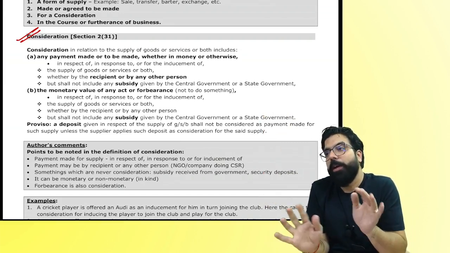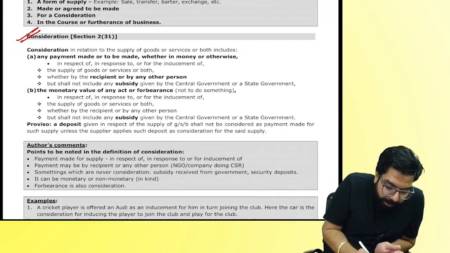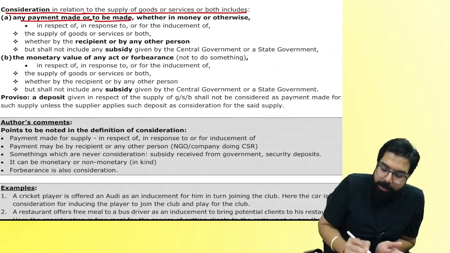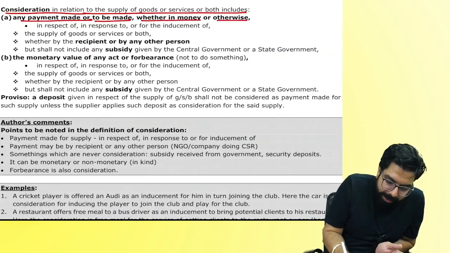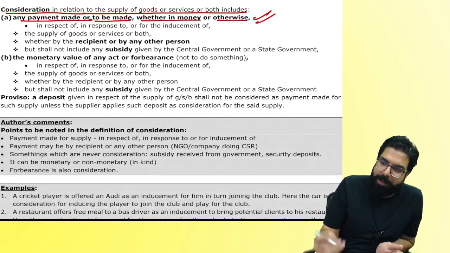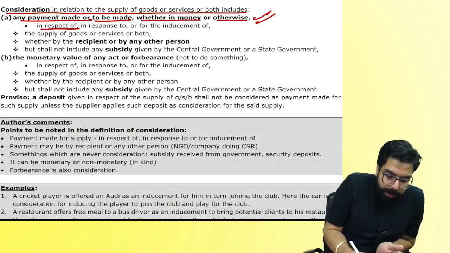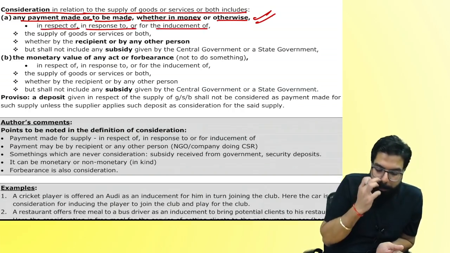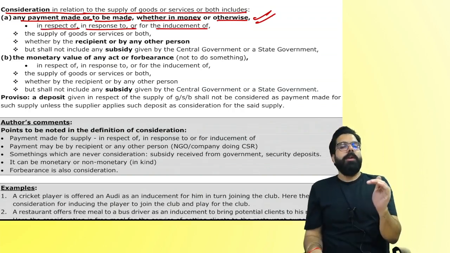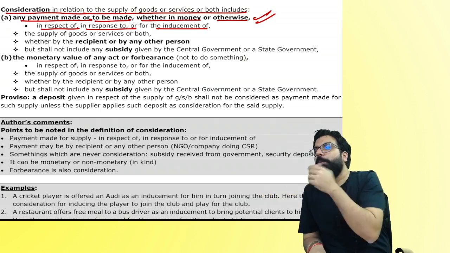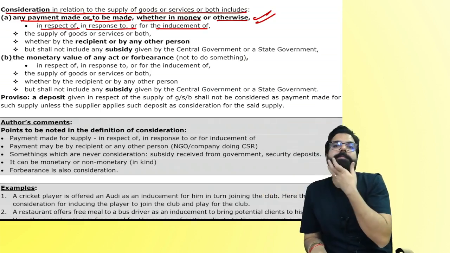Can I go ahead, everyone? Now here you see, consideration in relation to supply means any payment made, whether in money or otherwise. Otherwise means it can be in kind also. In respect of, in response to, or for the inducement of. In respect of my class, how much did you pay? 10,000.